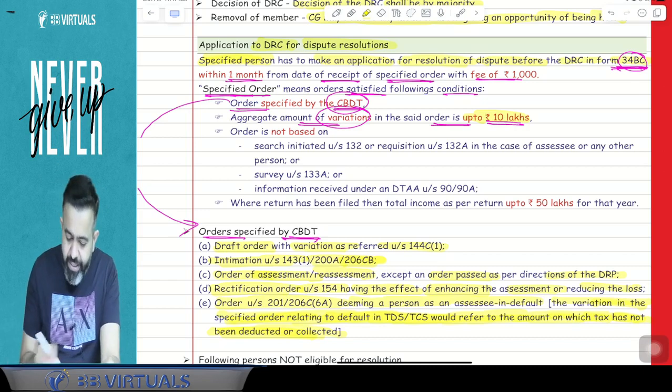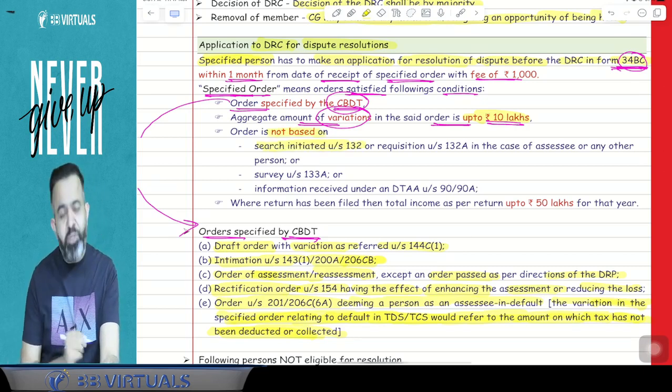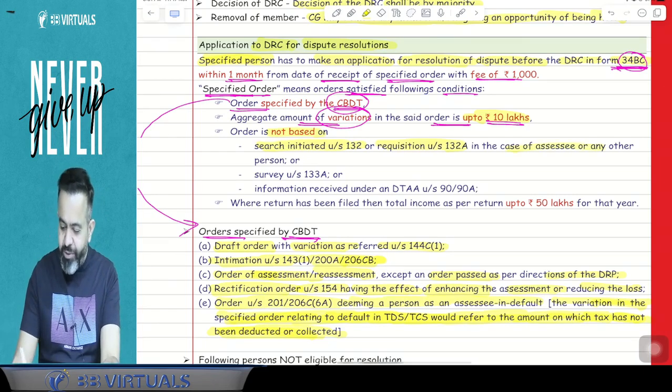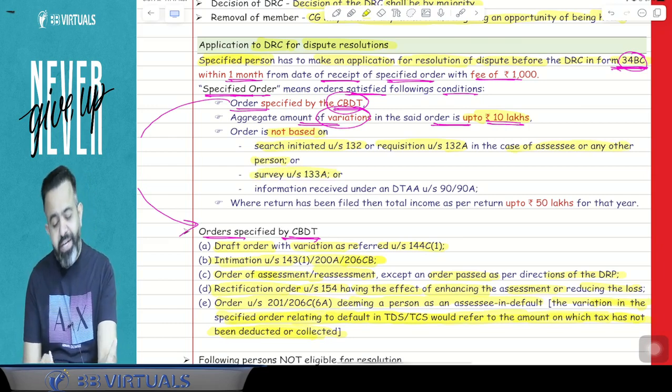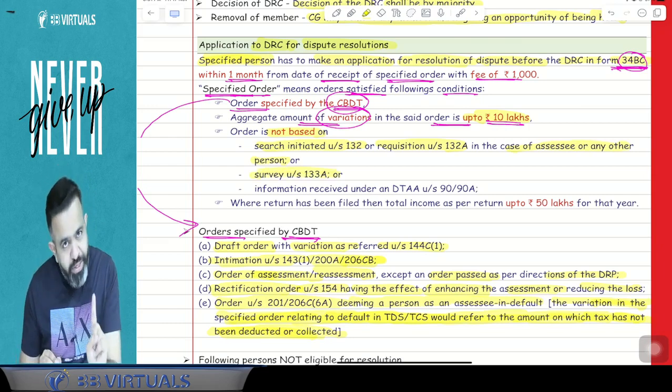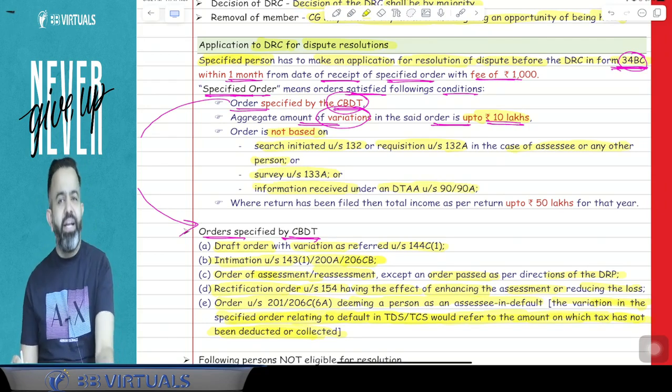And guys, the order should not be based on any search initiated under section 132 or requisition made under section 132A in the case of the assessee or any other person, or on any survey under section 133A, or on information received under DTAA under section 90 or 90A.